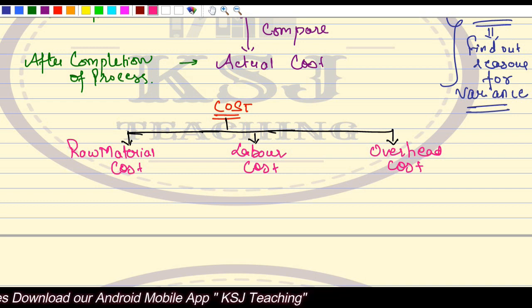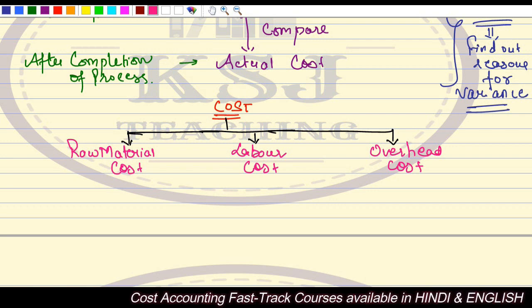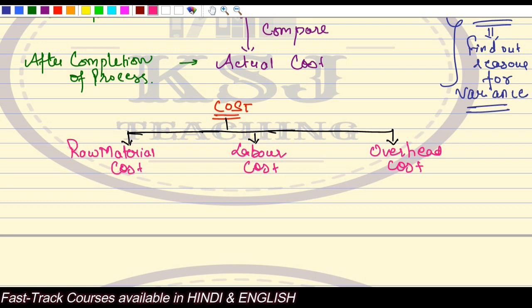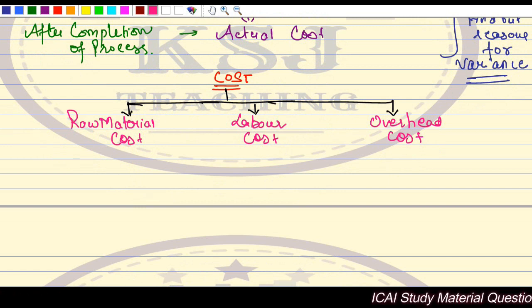Similarly, for the labor cost, say I am manufacturing a particular product, I am setting the standard that this particular product will take this many hours of labor. I'll compare it with the actuals, whether the product is actually completed in that time or not. Similarly for the overhead cost. So this is what we are going to study in this chapter. We are going to study the material variances, the labor variances, and the overhead variances.